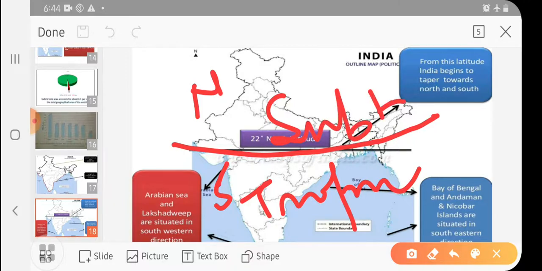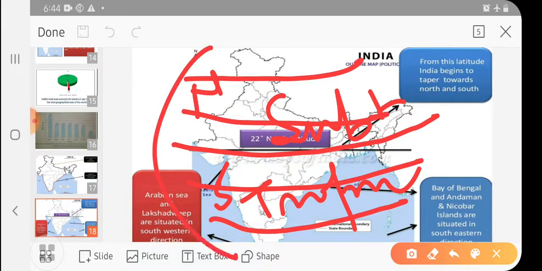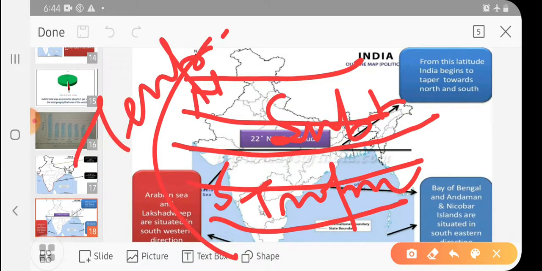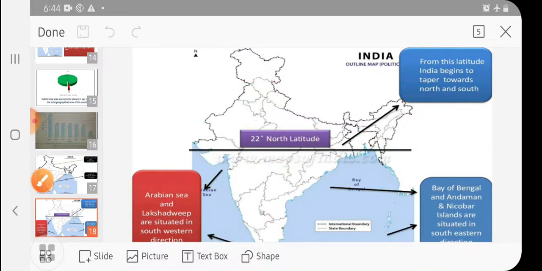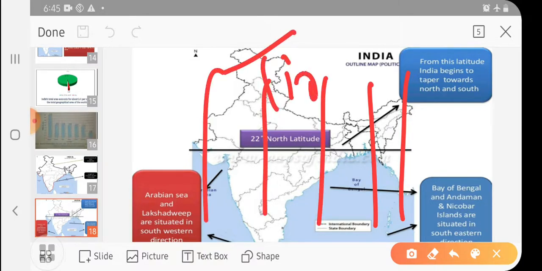It divides, because we know that horizontal lines generally denote temperature. I taught you in the class, and when we talk about longitudinal lines, they denote time.